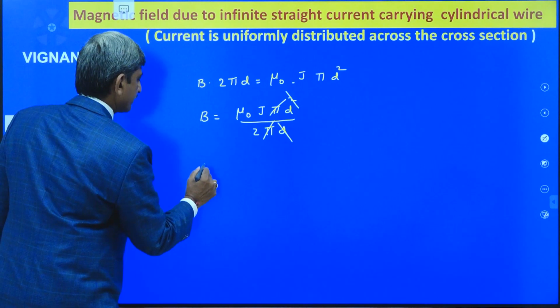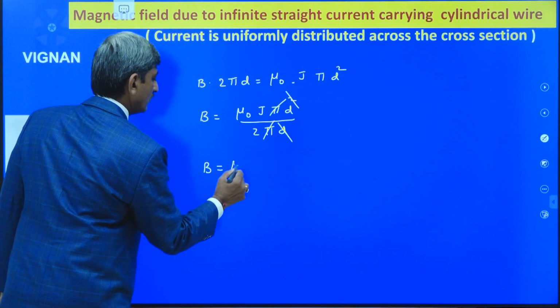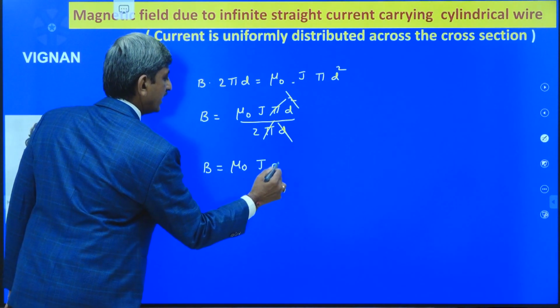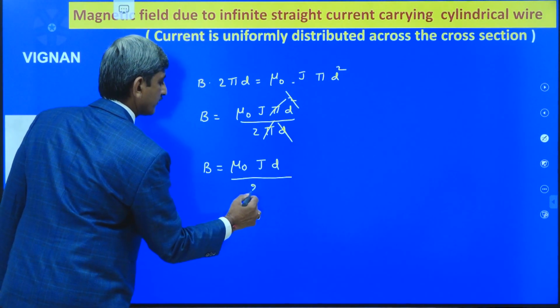So from this we have B is equal to mu naught J D divided by 2.